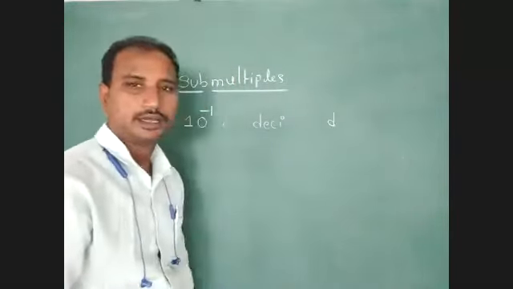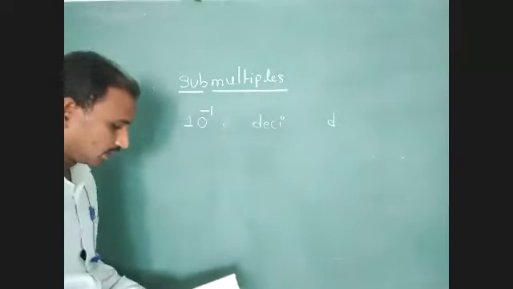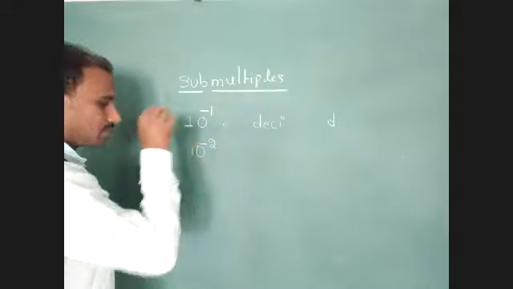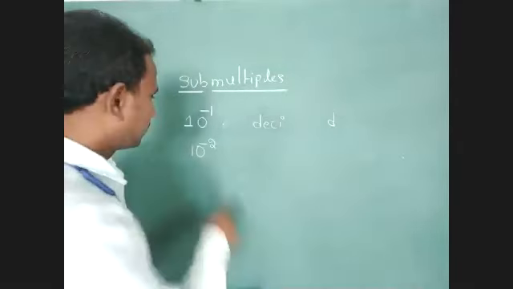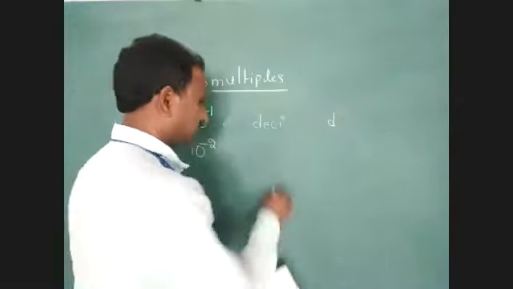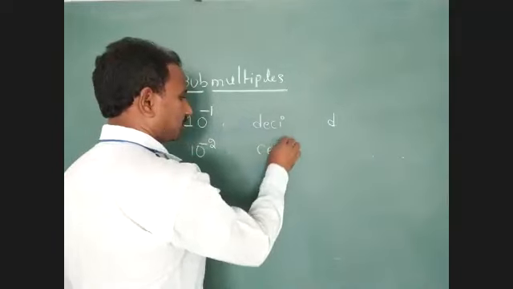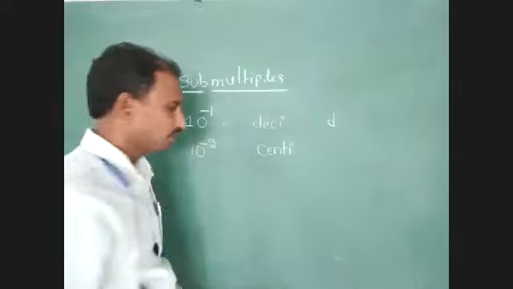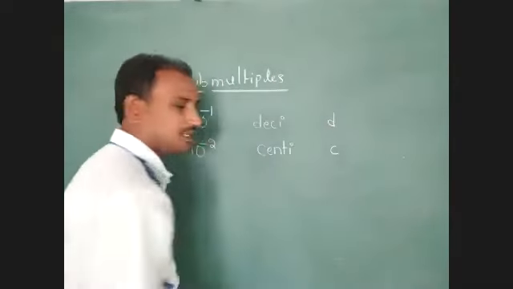Next one, 10 to the power of minus 2. Here 10 to the power of minus 2 represents centi. The symbol for centi is small letter c.